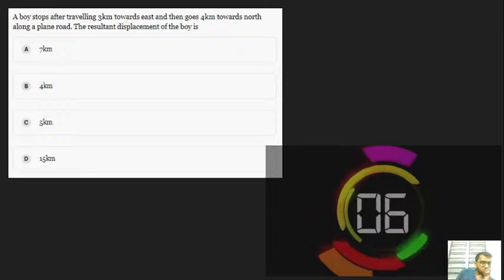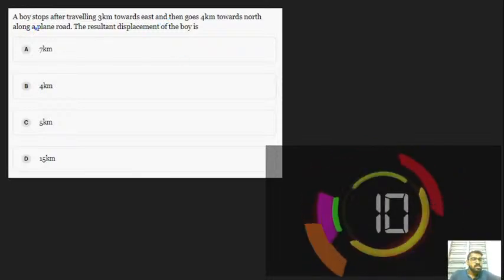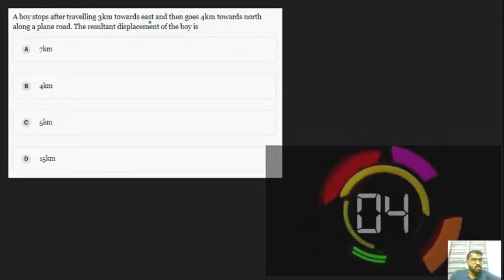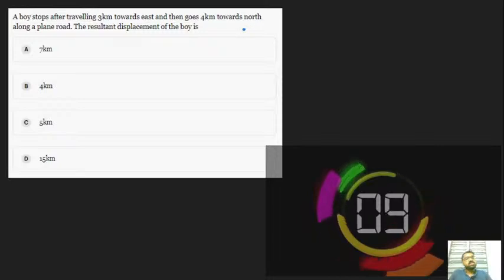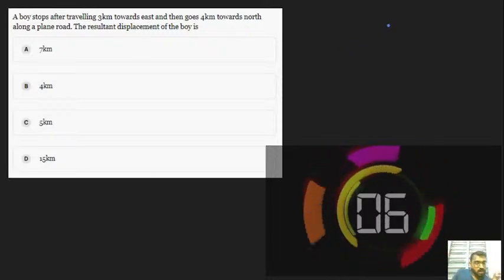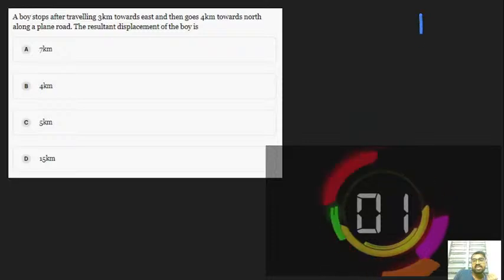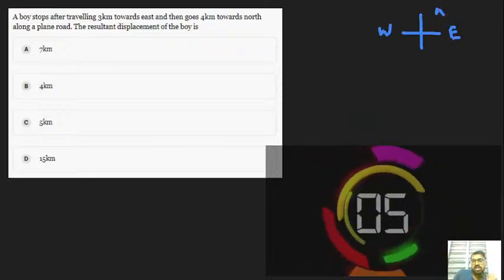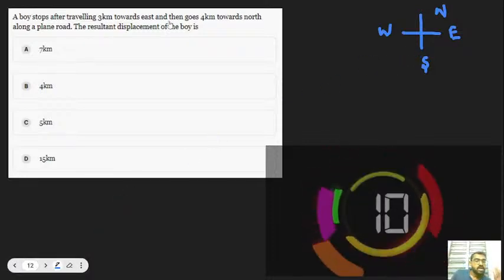Okay, fine. Let's see. What's the question that I have given? A bus stops after traveling 3 kilometers towards east, and 4 kilometers towards north. For this type of question, whenever they have given the direction names as east, west, north, south, we need to be very aware of what they are trying to say.